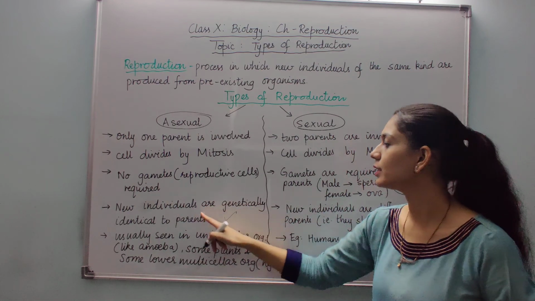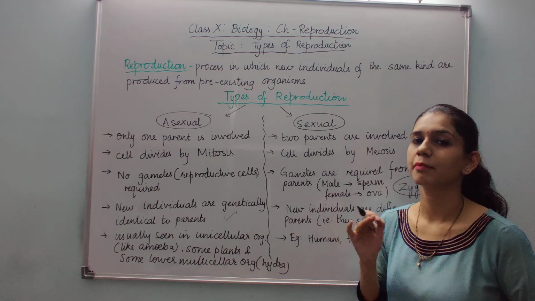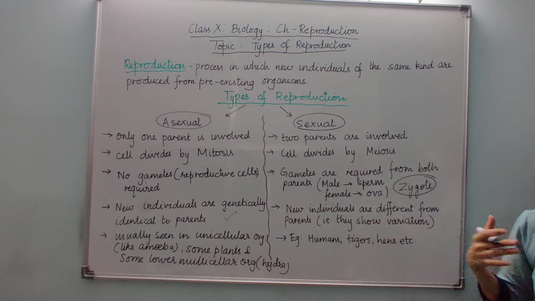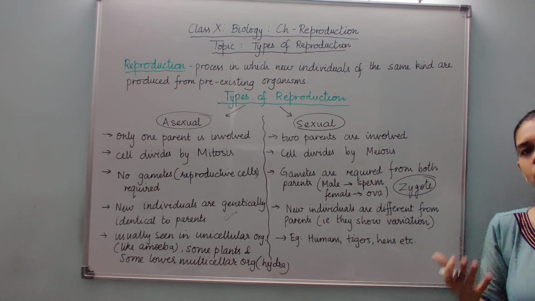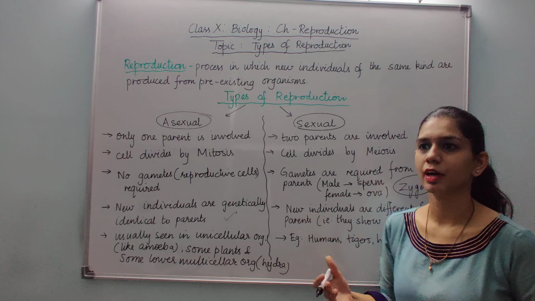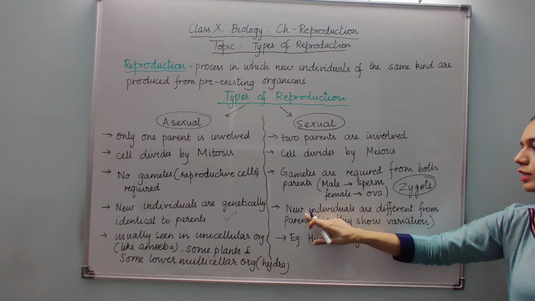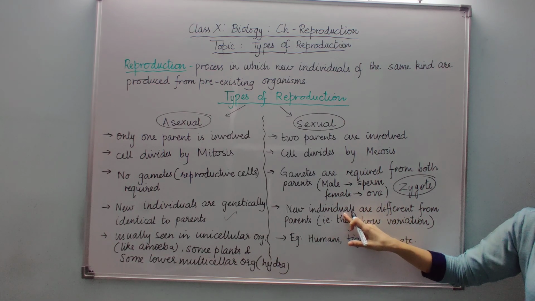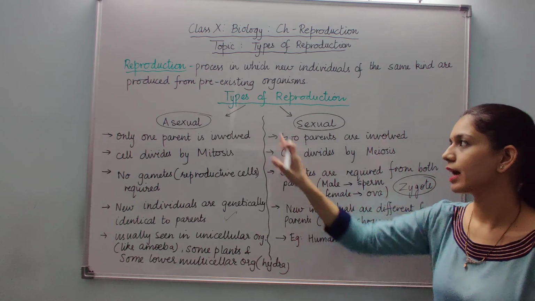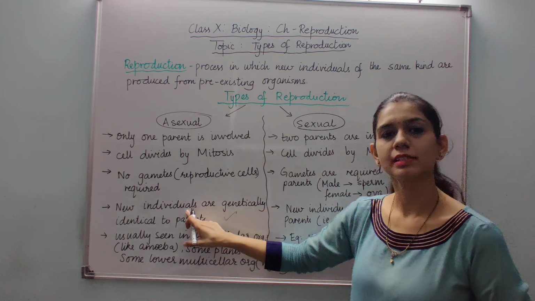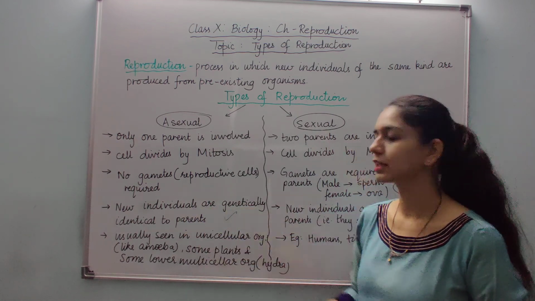Here, new individuals are identical or exact copies of their parents, whereas as we have seen, all humans, we are not exact copies of our parents. We do have certain traits of our mother and father, but then there exist some variations, because the new individuals that are formed by the process of sexual reproduction are different from their parents, whereas in asexual, the offspring that are formed are genetically identical to the parents.